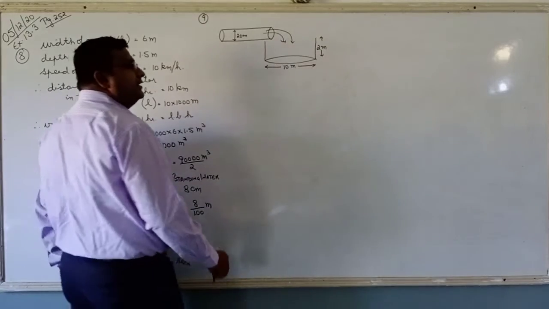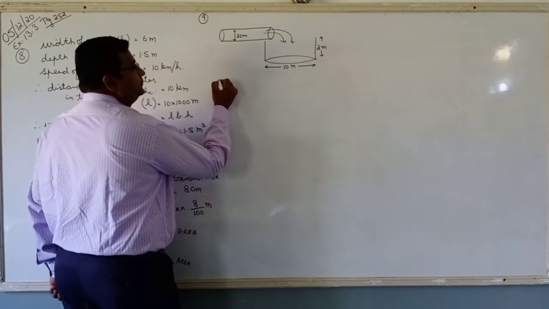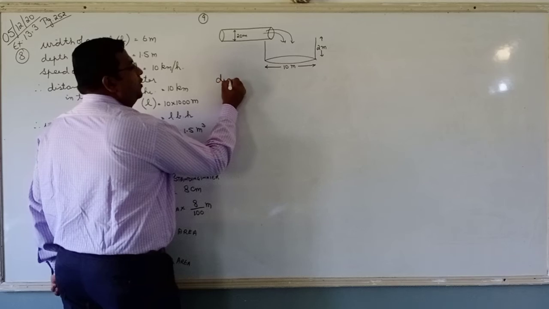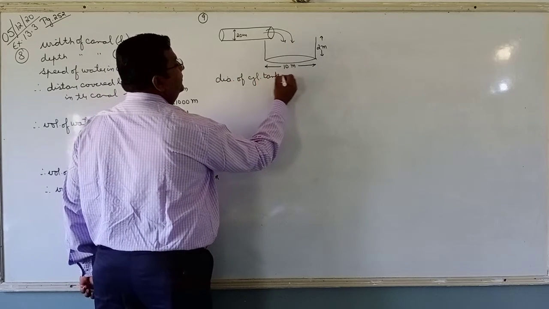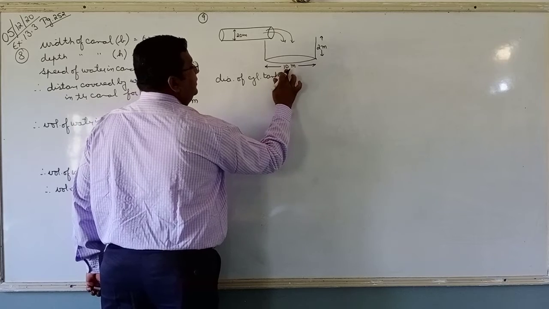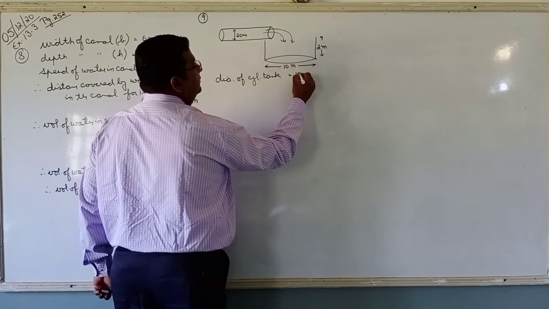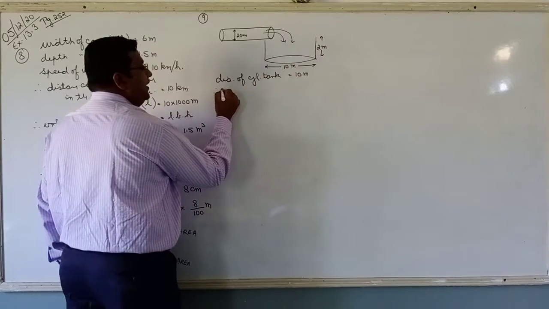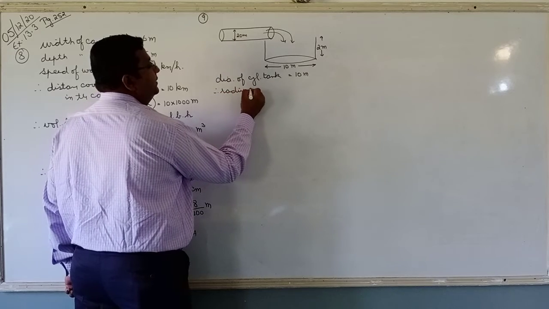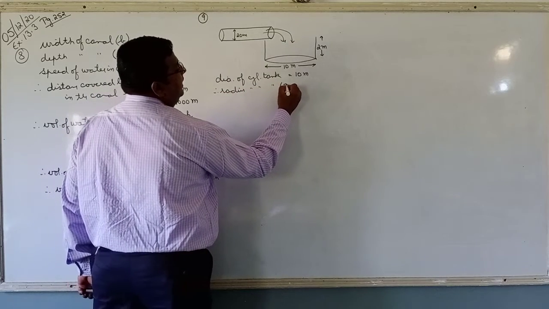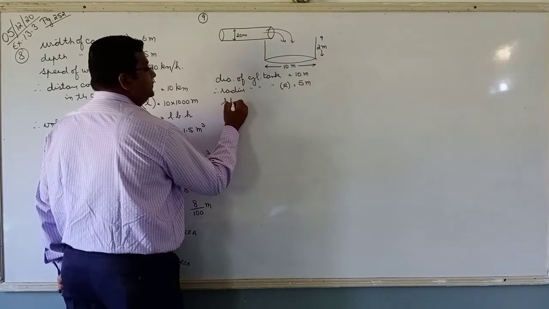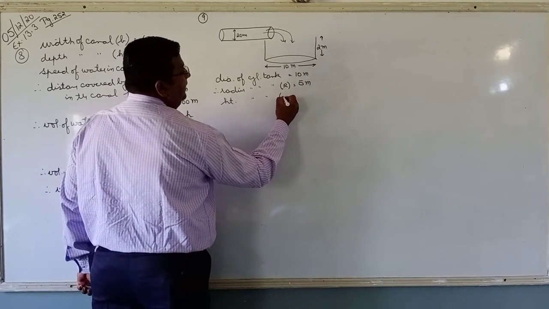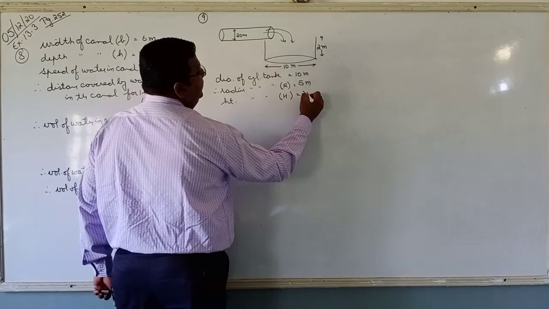So what are the quantities given to us? We are given the diameter of the cylindrical tank, that is 10 meters. Therefore, radius of cylindrical tank, capital R, is equal to half of 10, 5 meters, and height of cylindrical tank, capital H, is equal to 2 meters.